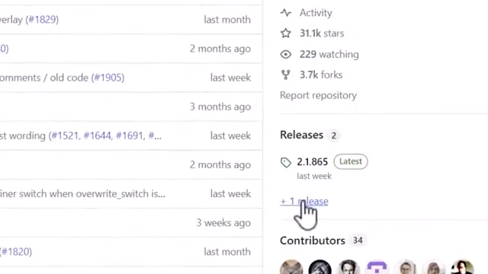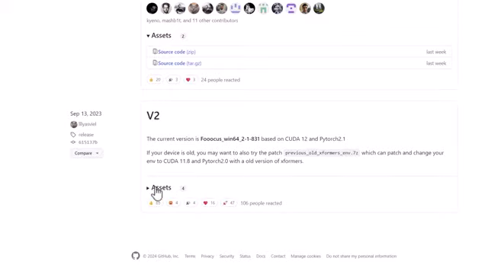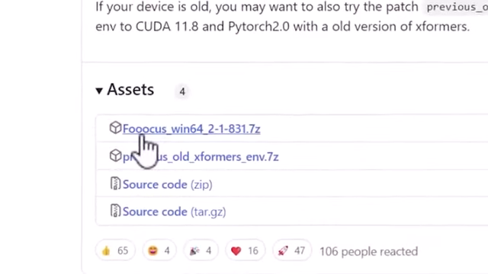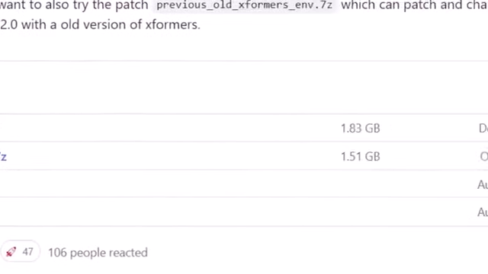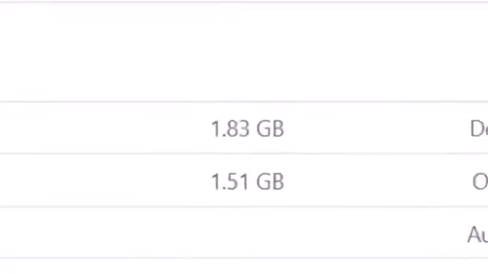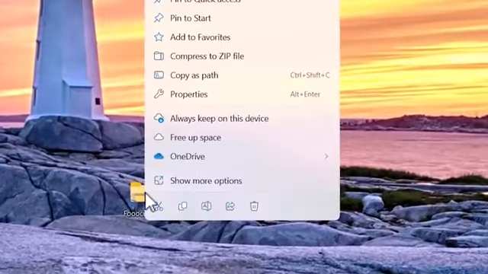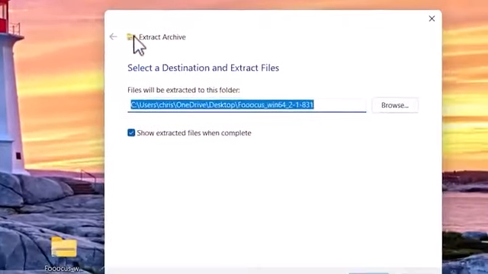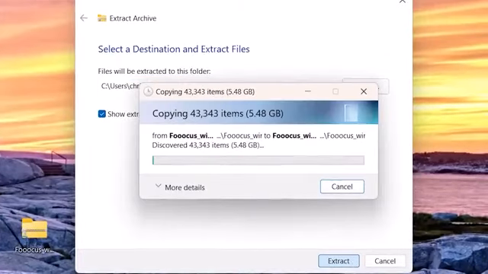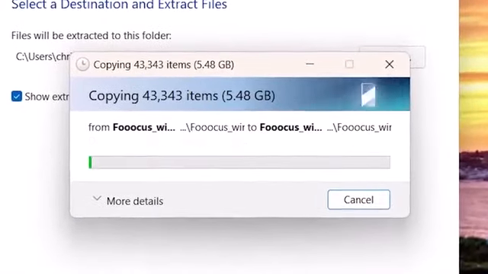Then you just click on versions and you can come and open up version 2, and then you can click and install it on your computer. Just a warning though, it's nearly 2 gigabytes, so it's a pretty big file. Once it's installed, you then need to unzip the file. Because it's so big, currently over 5 gigabytes, this also took me a few minutes.